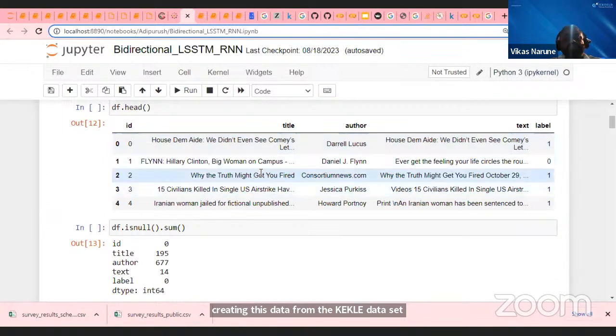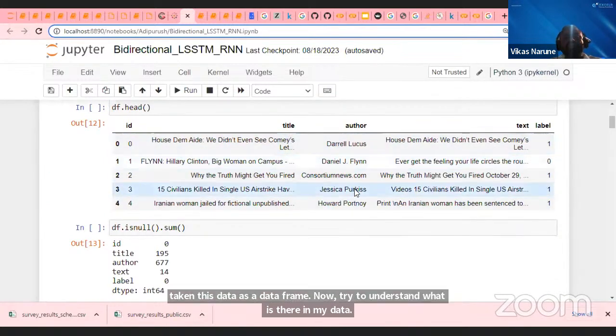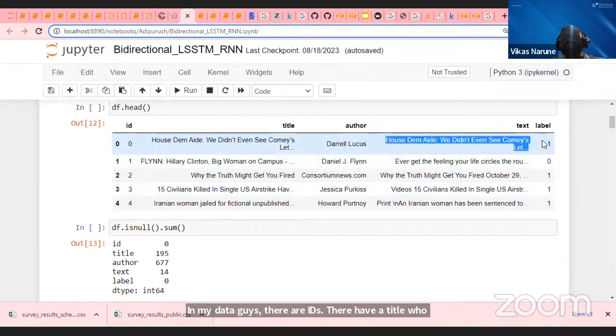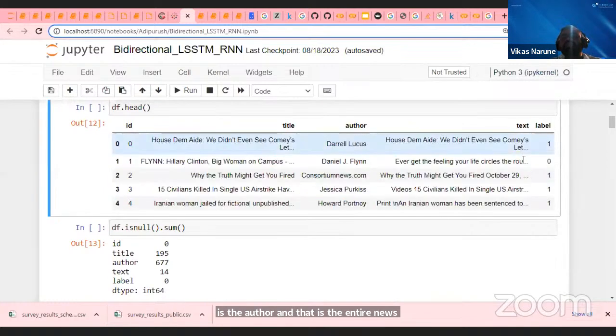Now try to understand what is there in my data. In my data, guys, there are IDs, a title, the author, and the entire news text. And guys, in the end, I have labels like 0 and 1. So 1 means fake, 0 means correct, genuine news. This kind of thing I have.